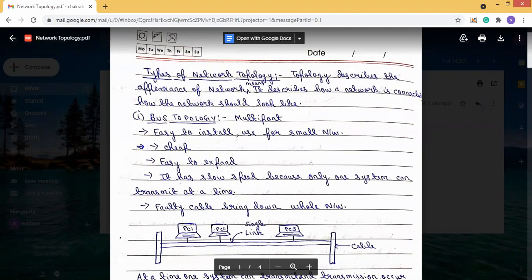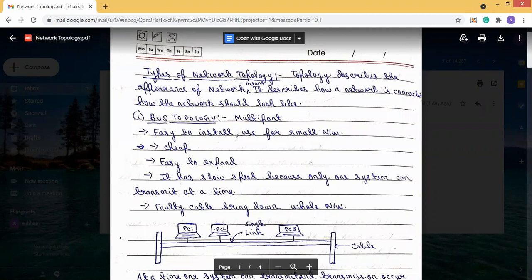But the disadvantage of the bus topology is that it has a slow speed. Why is it slow? Because at a particular time, only one system can transmit its data.